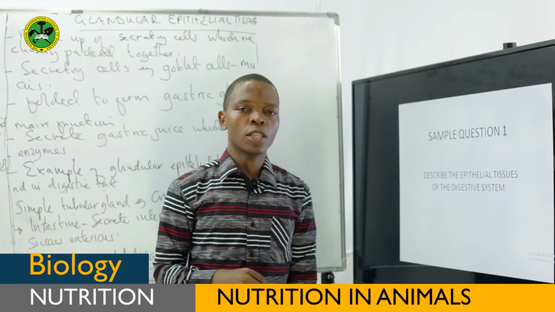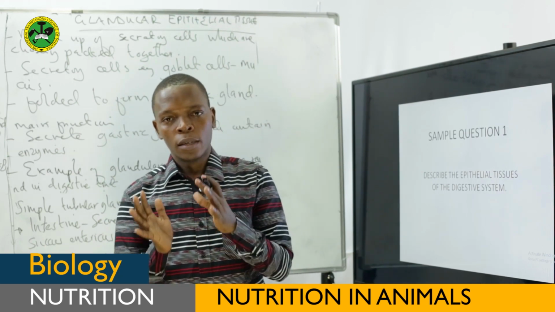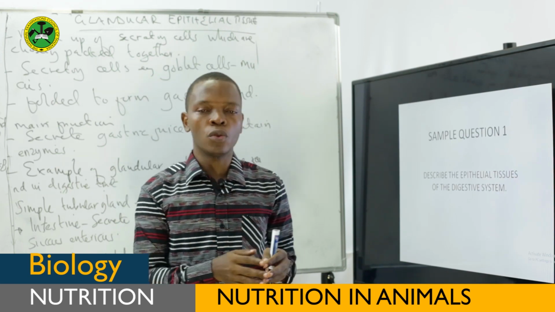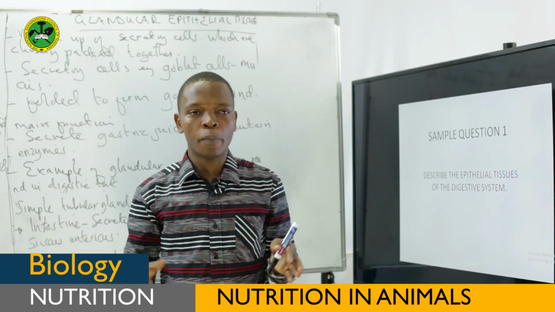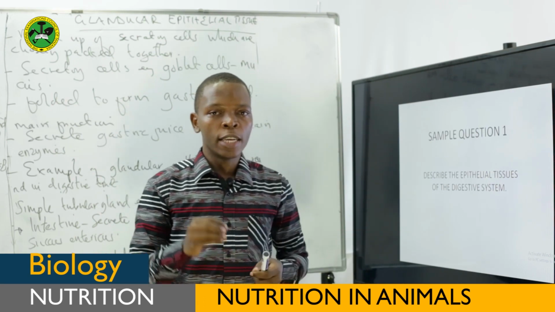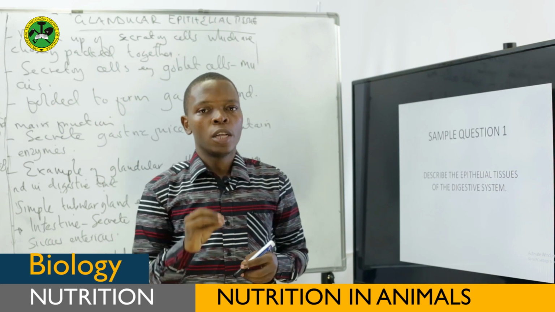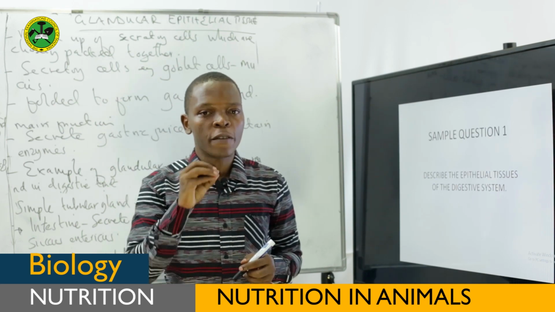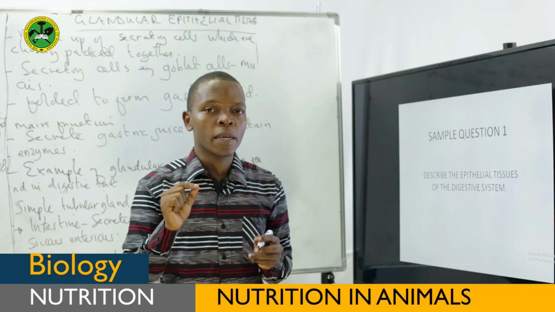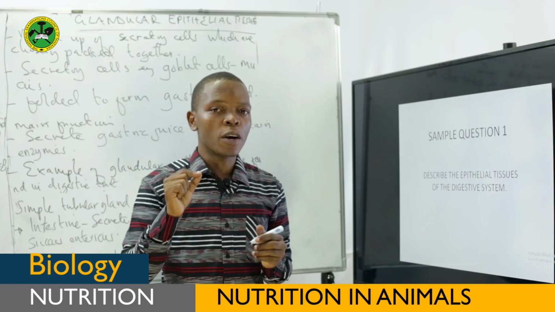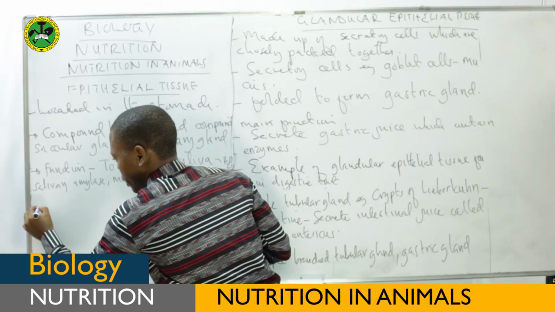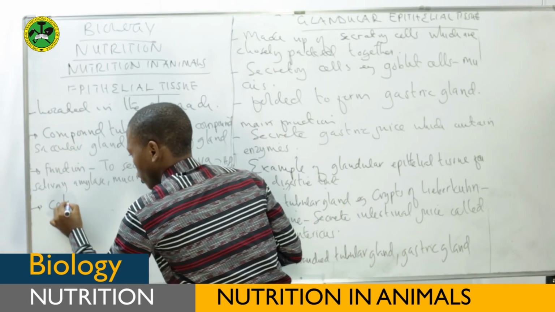From the lesson, we have seen that epithelial tissues are found in different parts of the body. But this question needs you to explain only those epithelial tissues found in the digestive tract. And the epithelial tissues found in the digestive tract are as follows. The first one is columnar epithelial tissue.